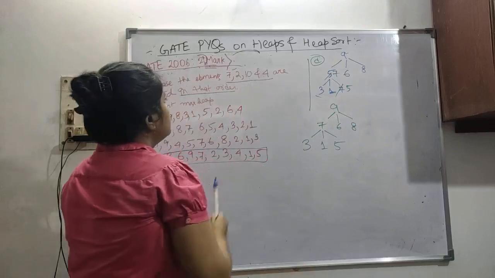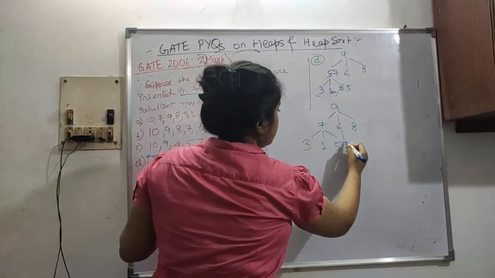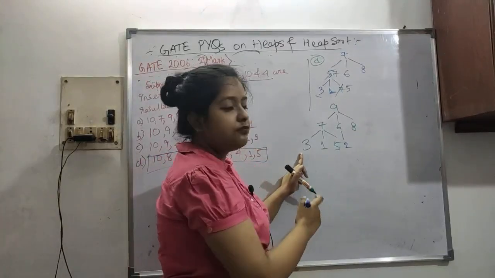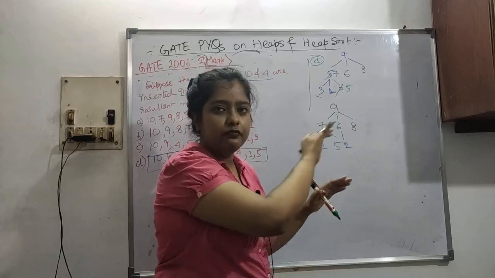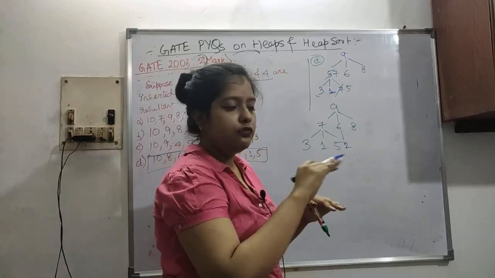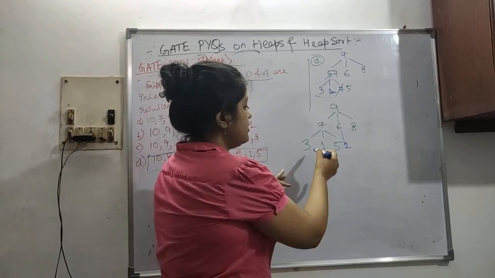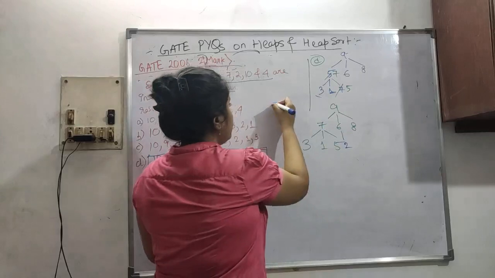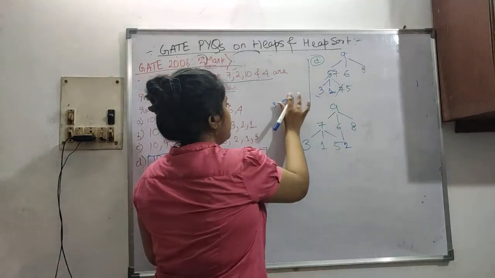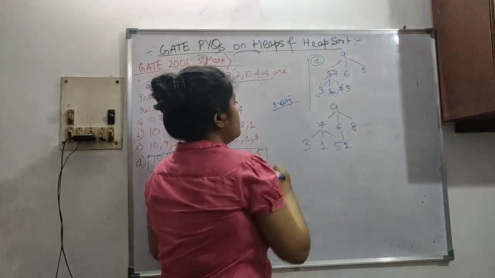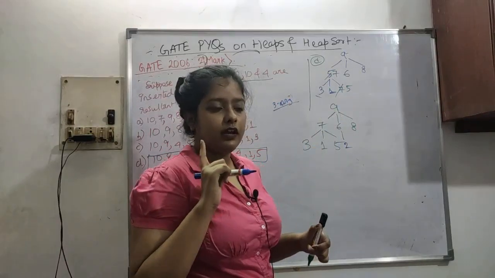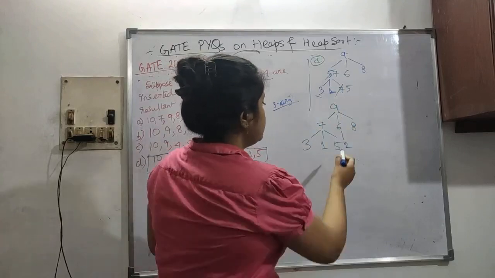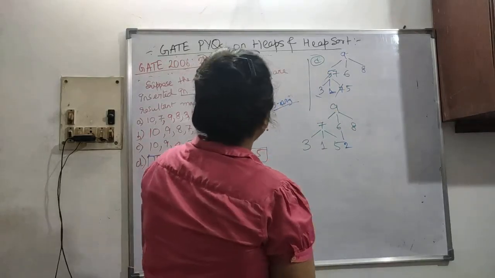Now 2 is inserted. 2 comes under 6, because up to this all our nodes are fully filled, and we have to fill the leaf nodes from left to right. Since it is 3-ary, each node will have at most 3 children. So 7 has got 3 children. Now it's up to 6. 2 is inserted under 6, so nothing to do.